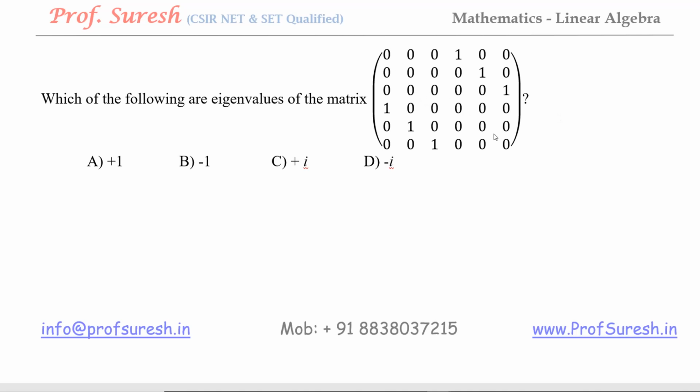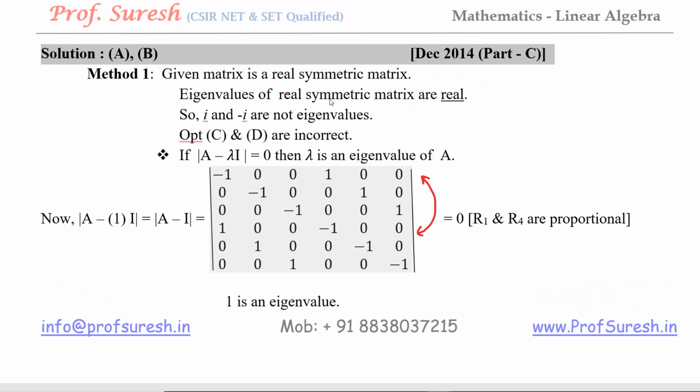So diagonal entries may be any number. You can check easily, A equal to A transpose. The first row 4th place 1, the first column 4th place 1, like that. So this is a real symmetric matrix. Eigenvalues of real symmetric matrix are real. So therefore i and minus i are not eigenvalues. So C and D are incorrect.